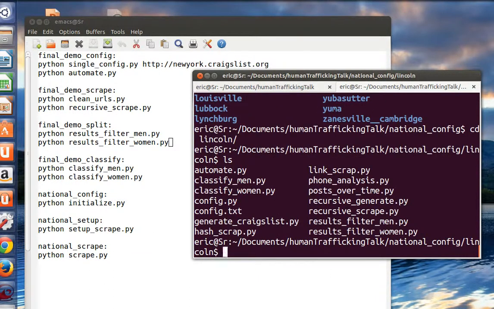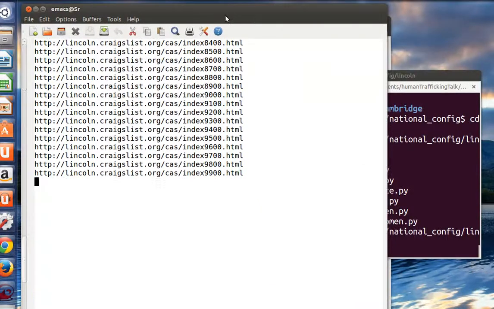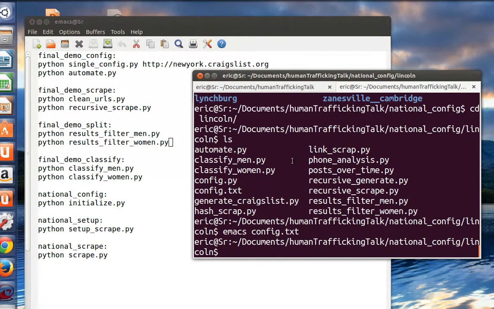All right, so all the files that are set up here are set up the same exact way that they were before, and I already ran the config.txt for all of those. So the reason this is great is now we have all the indexes set up, and I'm scraping around 10,000 pages, which is part of the reason it takes so long, and that gives me about a month's worth of data.